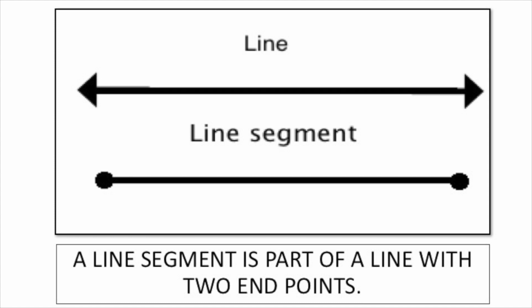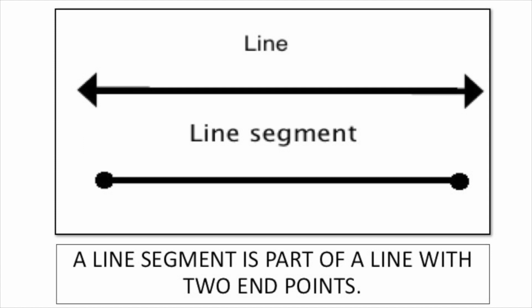A line segment is part of a line with 2 endpoints. So how many lines can you see on the picture? There's one at the top and there's one at the bottom. Which one is the line segment? The one at the bottom, yes. You see, the top one is the line with the arrows, meaning that the line can carry on. But the line segment always comes in between the 2 points.